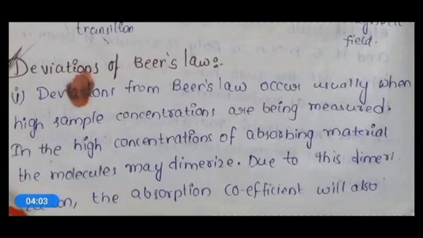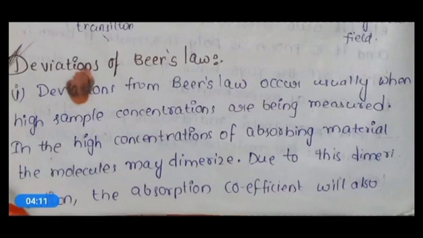In a high concentration of absorbing material, the molecules may dimerize. Due to this dimerization, the absorption coefficient will undergo a change, leading to positive or negative deviations.